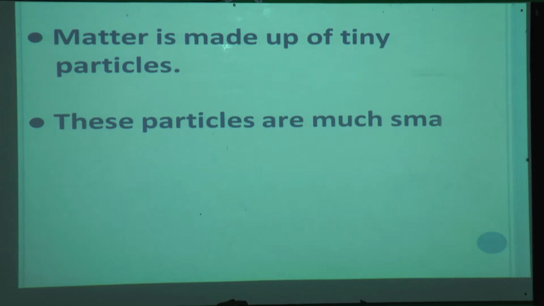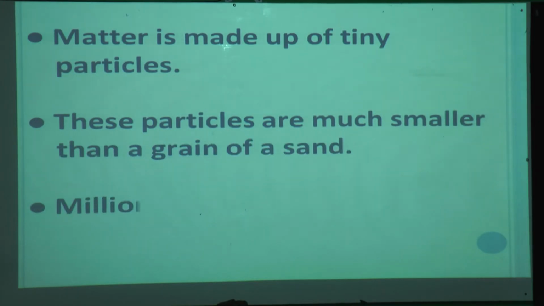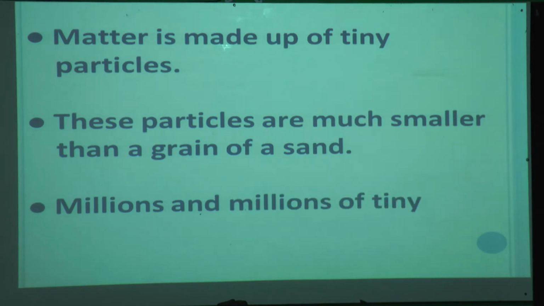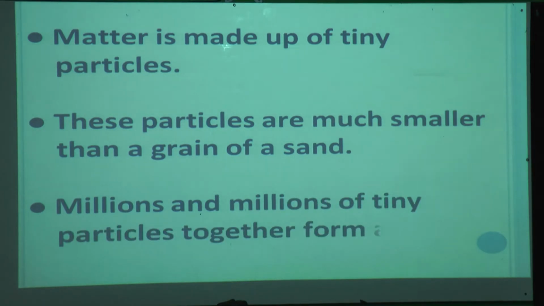These particles are much smaller than a grain of sand, and millions of tiny particles together form matter. So each matter is made up of small particles.